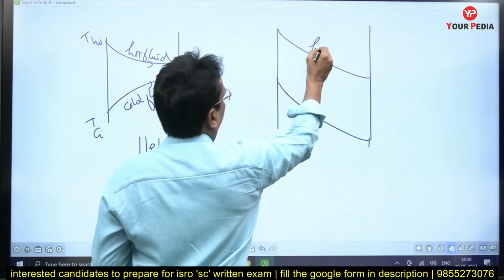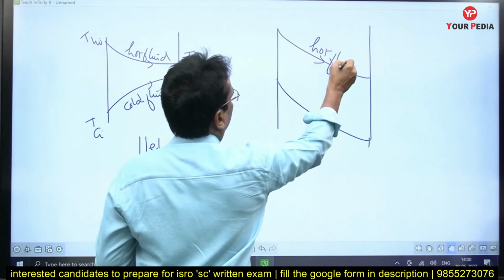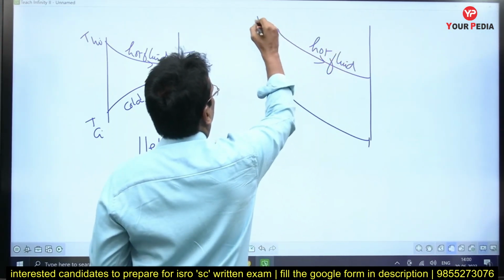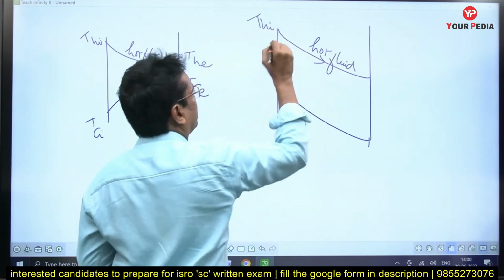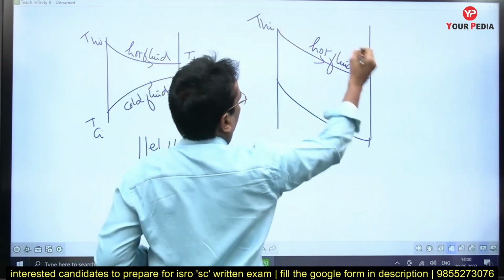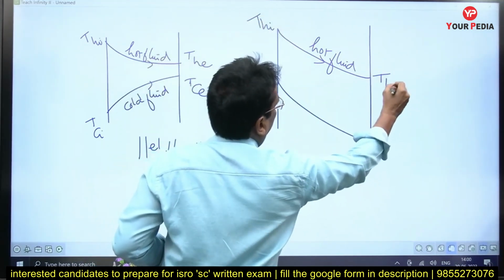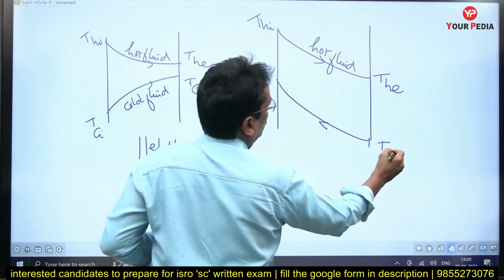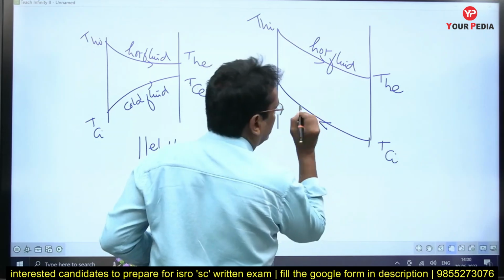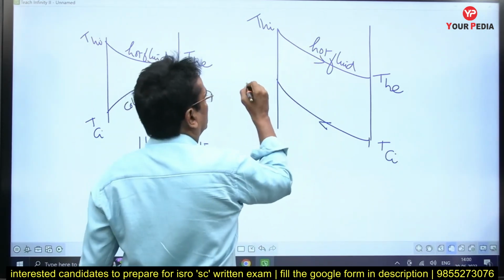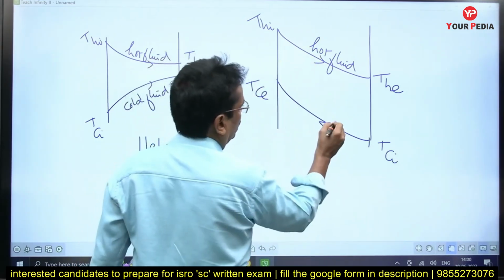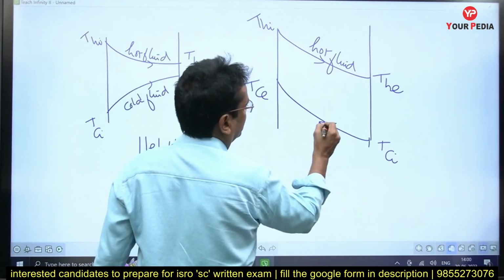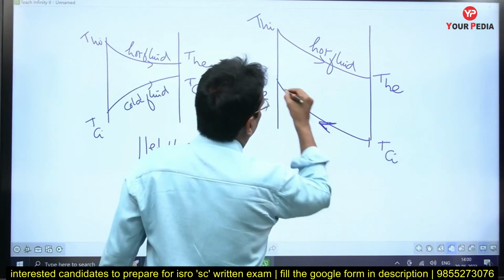For the hot fluid, this is the temperature variation, THI. Among the four temperatures, which is the highest? Hot fluid inlet. This is THE. This being the counter flow heat exchanger, the cold fluid travels in the opposite direction to the hot fluid. Therefore, this is how the cold fluid temperature is rising. This is TCI, this is TCE.